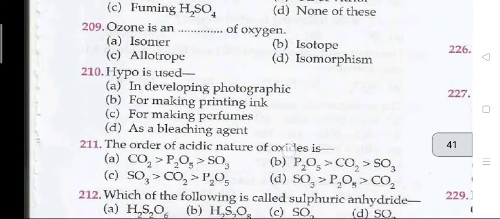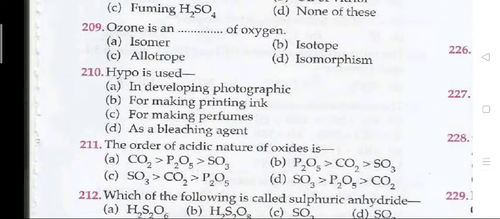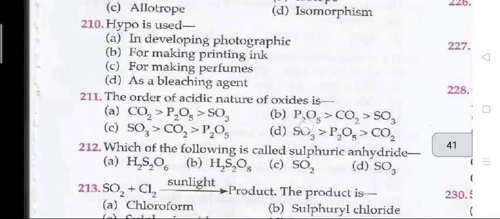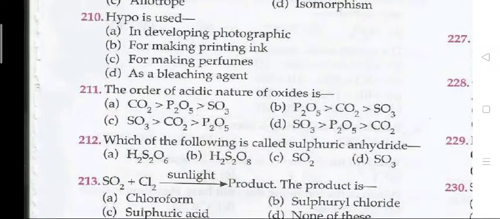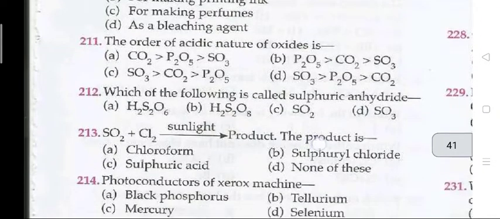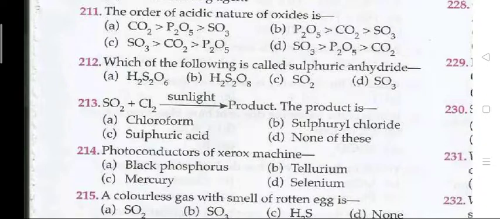Next question. 209. Ozone is an allotrope of oxygen. C, allotrope. Next question. Hypo is used A, in developing photographs. Next question. The order of acidic nature of oxide is D, SO3 greater than P2O5 greater than CO2.